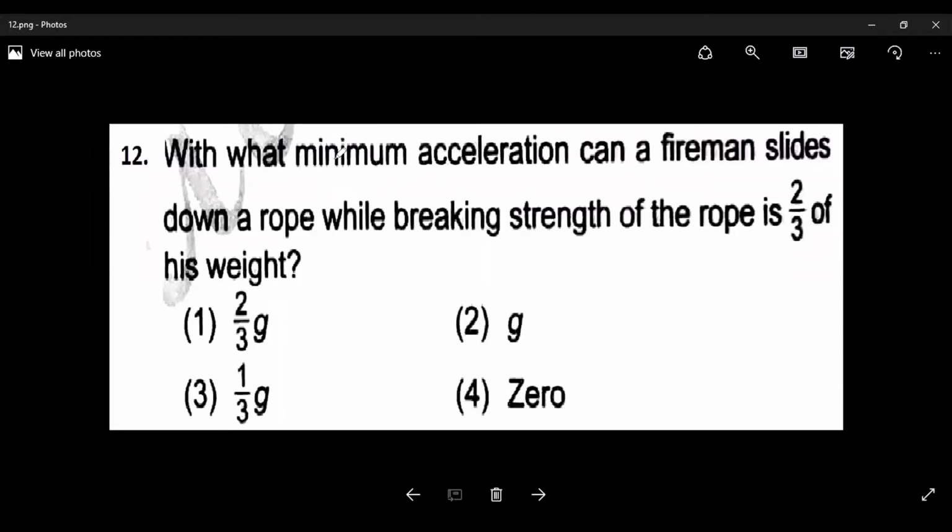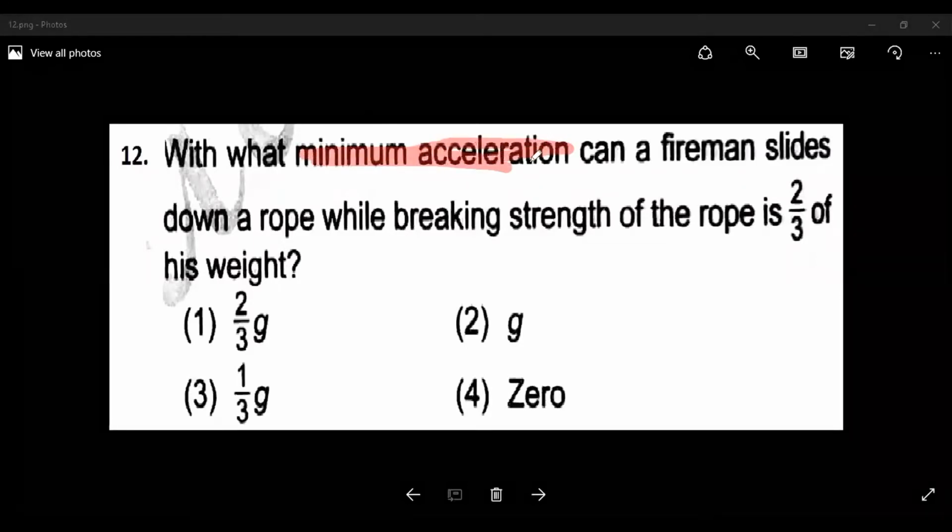With what minimum acceleration can a fireman slide down a roof, while the breaking strength of the roof is 2/3 of his weight?